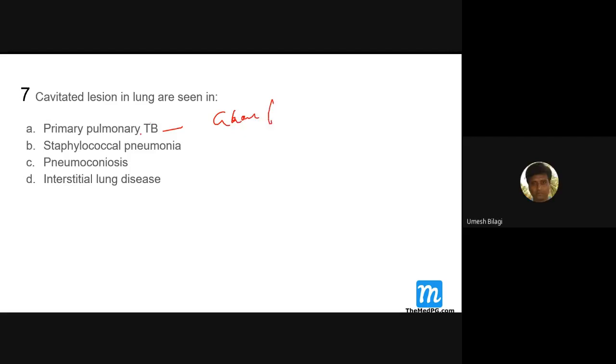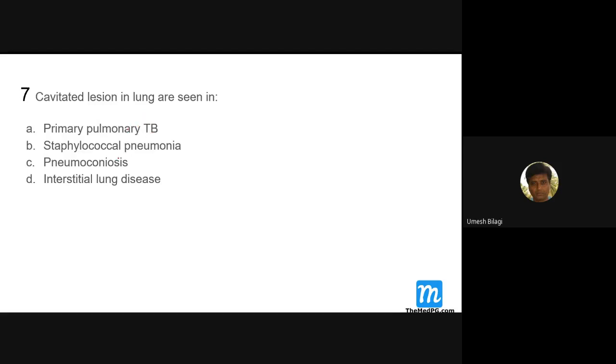In primary pulmonary tuberculosis there is just a consolidation or granuloma formation. There is no cavity formation in primary tuberculosis. Secondary or post-primary, you get cavity.